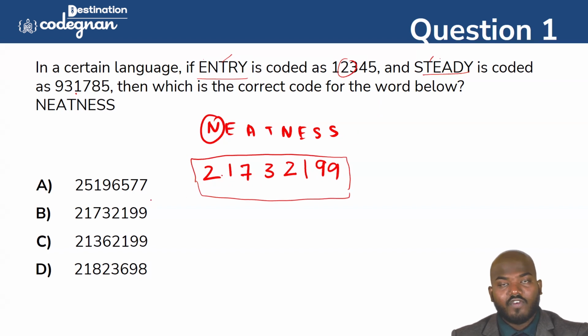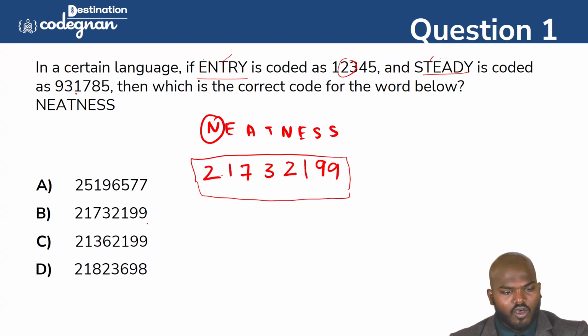So very quickly you just want to find it out. This is a very direct question. You don't need to identify the pattern here, because each letter comes only one time, and it is not a very long word. It is a very small word, so find the answer very quickly with respect to the question they are asking, called neatness. Okay.